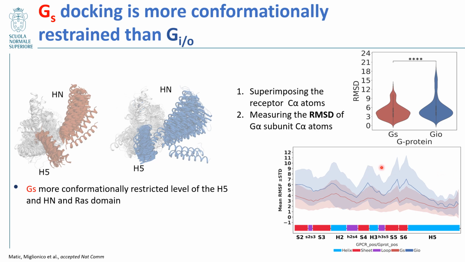It is interesting to say that this is only done by simple structural alignment, and this unsupervised alignment really discriminates between two different complexes, Gs complexes and Gi/o complexes.